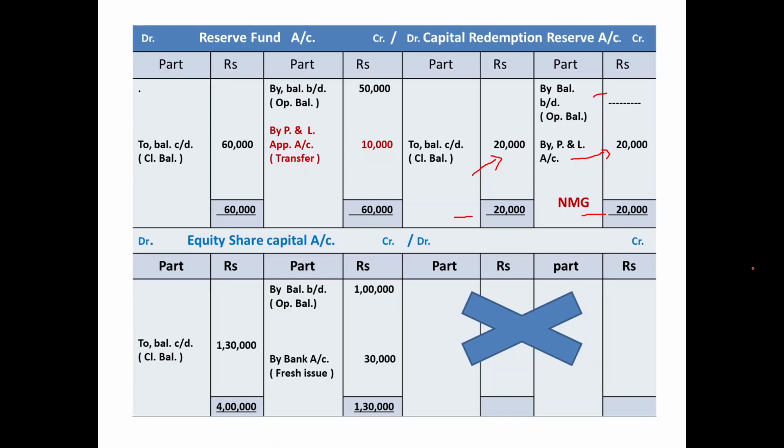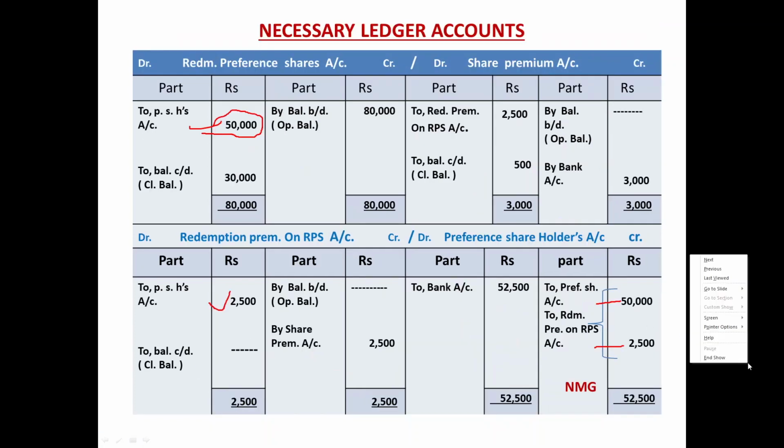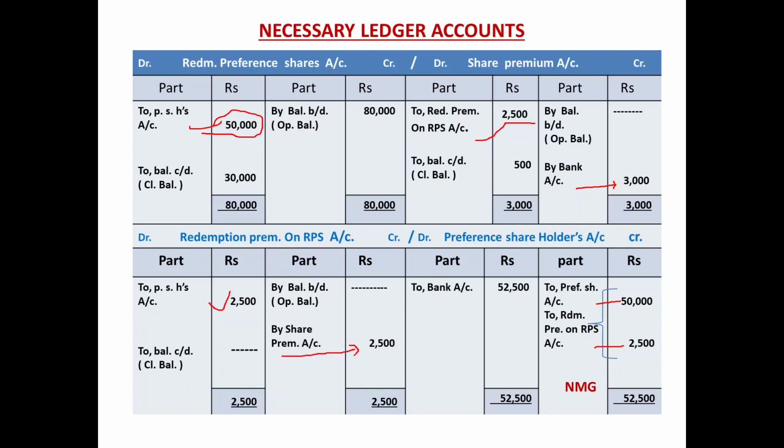Third journal entry, for the 30,000 issue: bank account debited 33,000, to equity share capital account credited 30,000, to share premium account credited 3,000. The fourth journal entry that you wrote: share premium account debited 2,500, to redemption premium on RPS account credited 2,500.